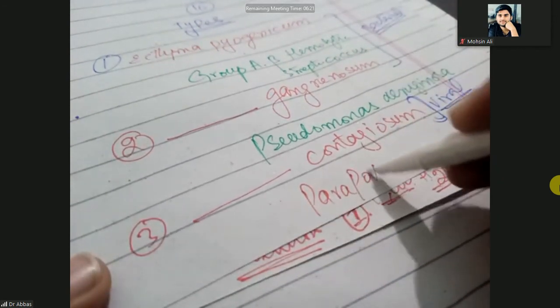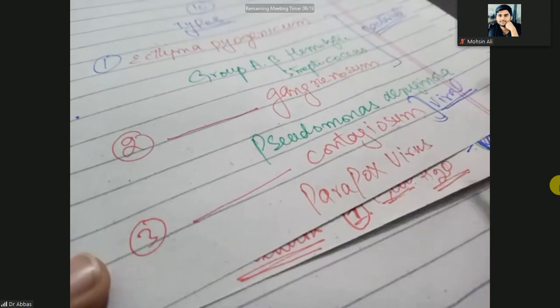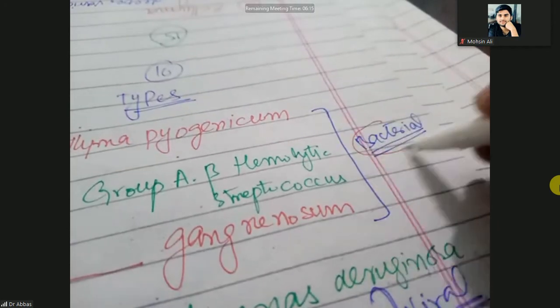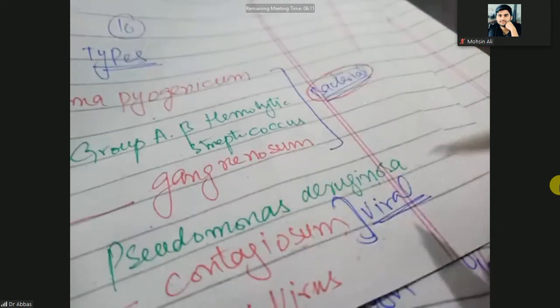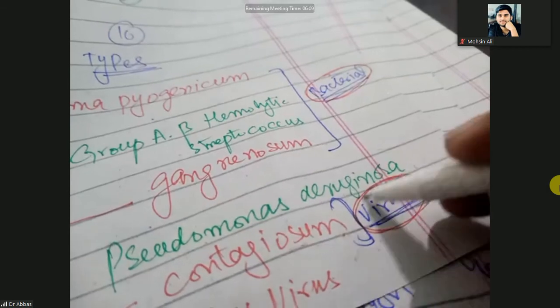So it means ecthyma can be a bacterial ecthyma or it can be a viral ecthyma. Clear? So when it is a bacterial ecthyma, you will treat by giving antibiotics. When it is viral, it can be self-limiting because there are not many antiviral drugs. Okay.